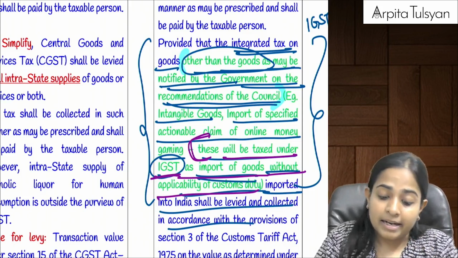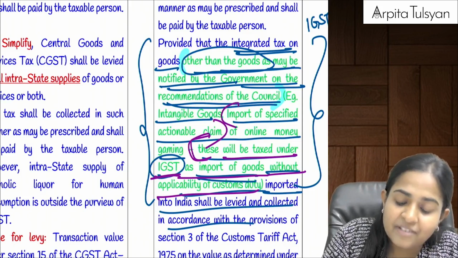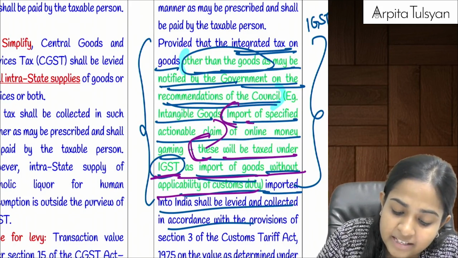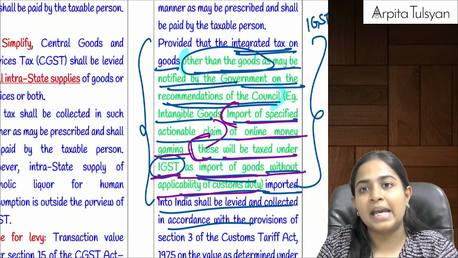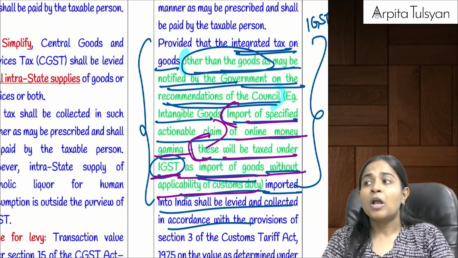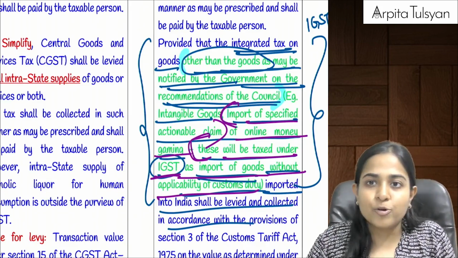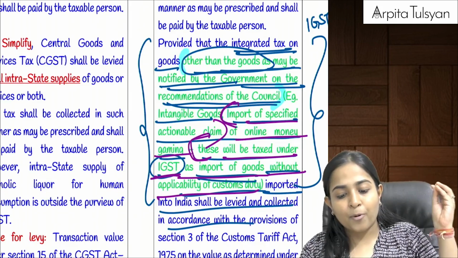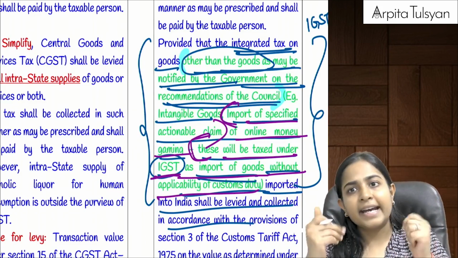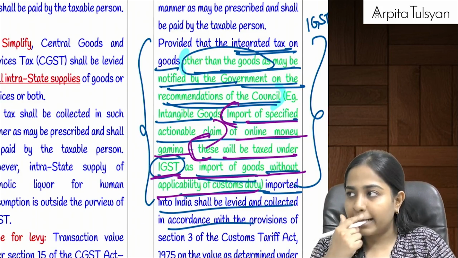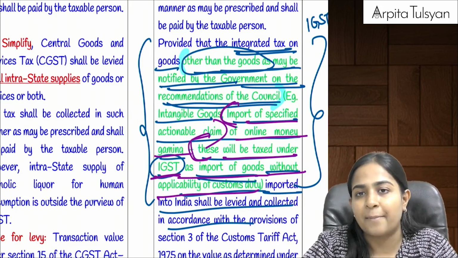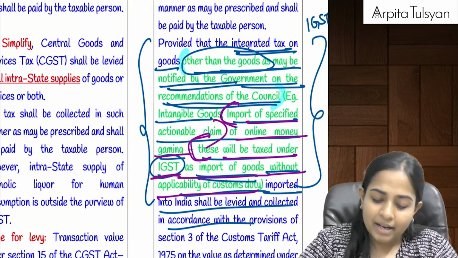Similarly, when there is import of specified actionable claim, we had studied in the last chapter on amendments, import of specified actionable claim of online money gaming. Let's say, just like your Dream 11, there is some other online gaming website outside India, and they are providing this supply of specified actionable claim here in India. Again, that is intangible, so it will not have any custom clearance. On that, custom duty is not applicable, but IGST will be applicable.